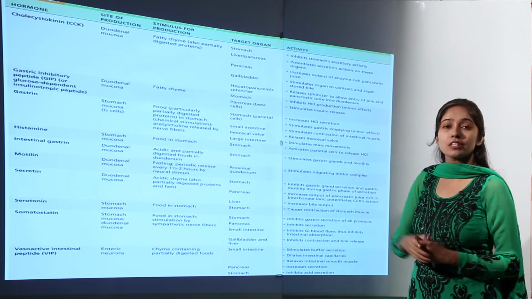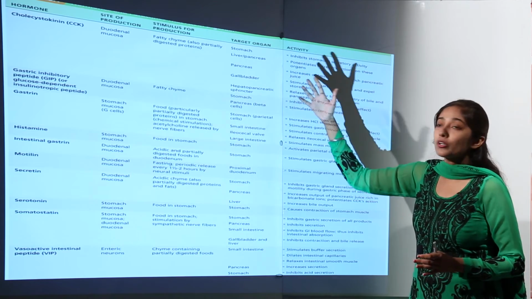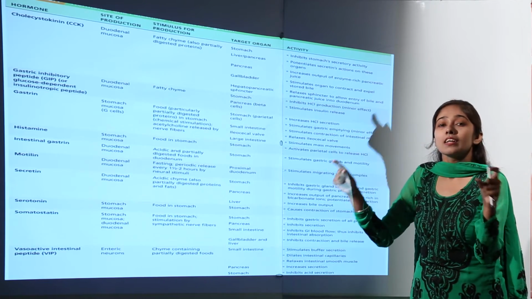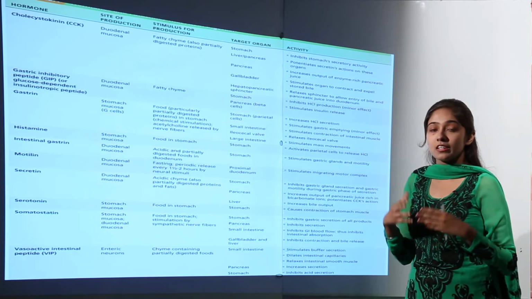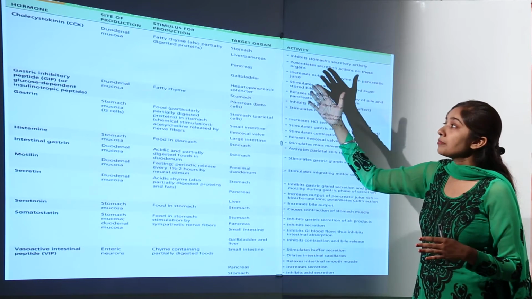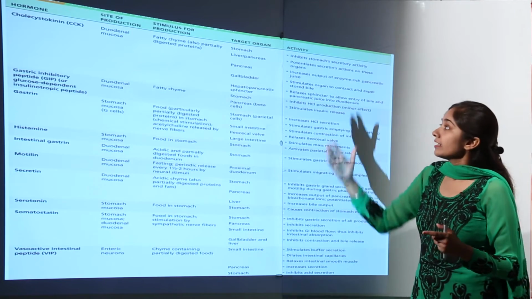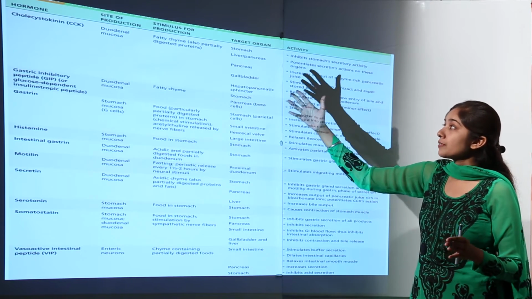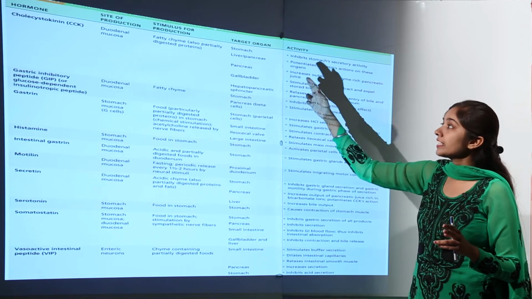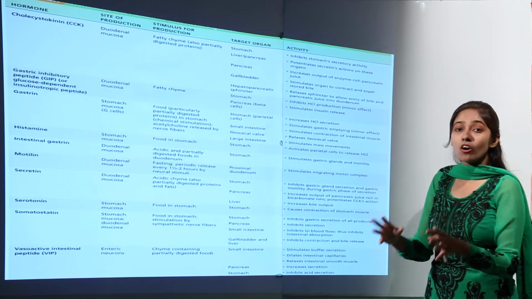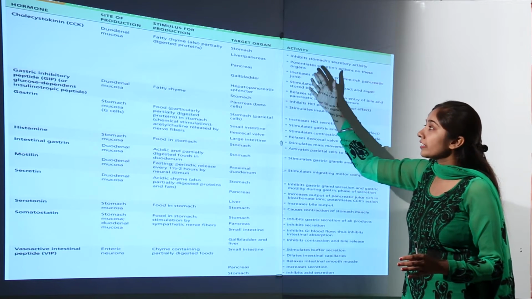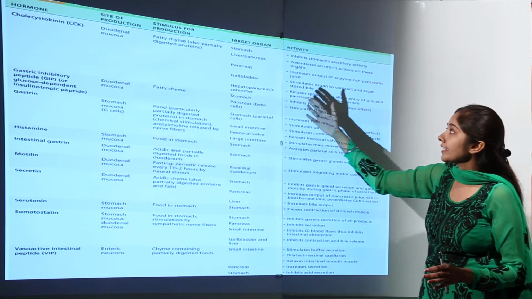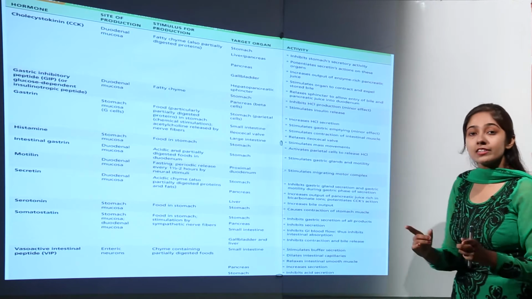The site of production of this hormone is your duodenal mucosa, meaning the mucosal lining of the duodenum. What is the stimulus for its production? It is produced when there is availability of fatty chyme, which is partially digested and contains partially digested proteins. The target organs for this hormone are the stomach, liver or pancreas, gallbladder, and hepatopancreatic sphincter.